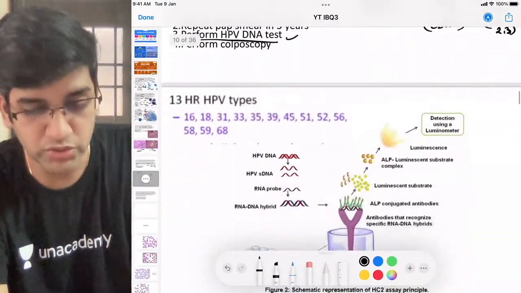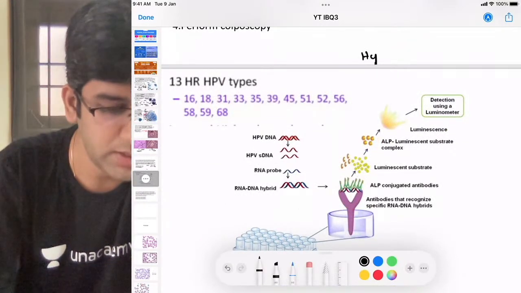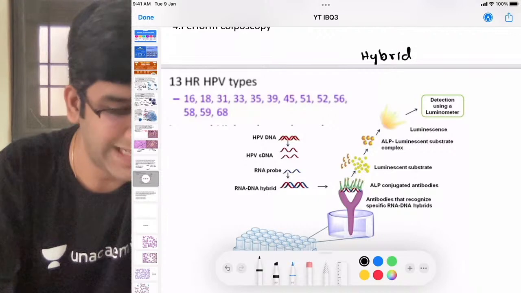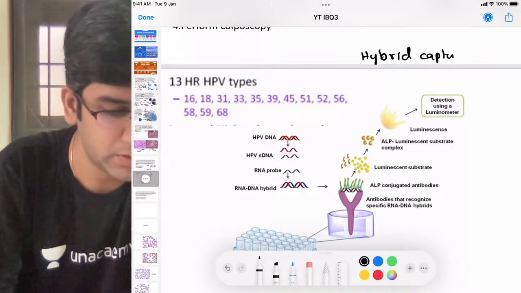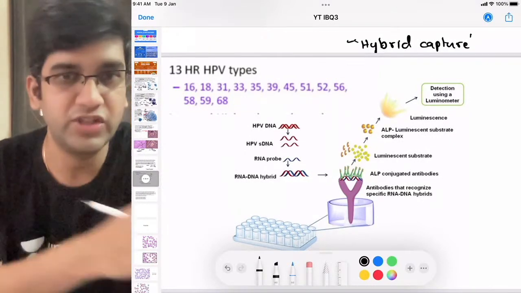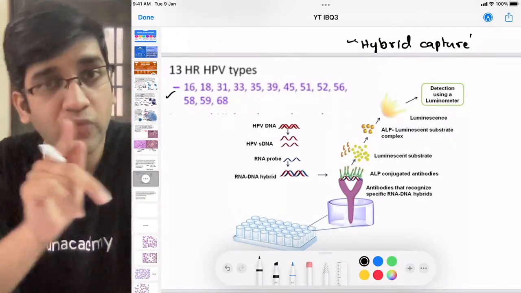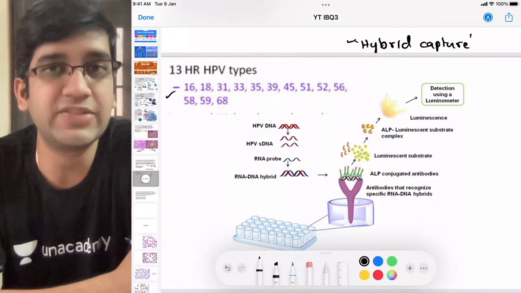And the test used for HPV DNA testing is hybrid capture. Okay, you might be asked the name. I'll tell you the principle also. It's called the hybrid capture technique. This is the principle of hybrid capture, whatever you're seeing in the image. So it tests for all these. All of them you're seeing there, all of them are high risk phenotypes.